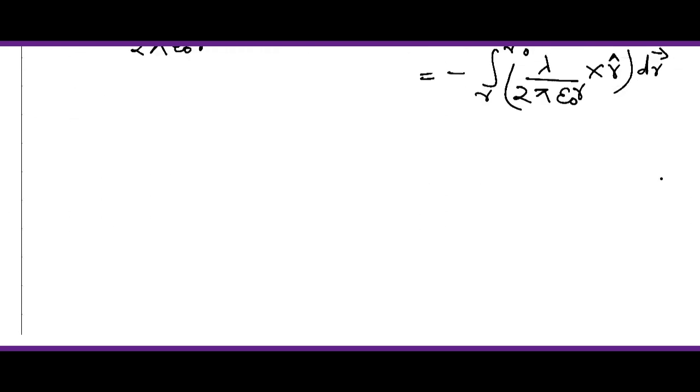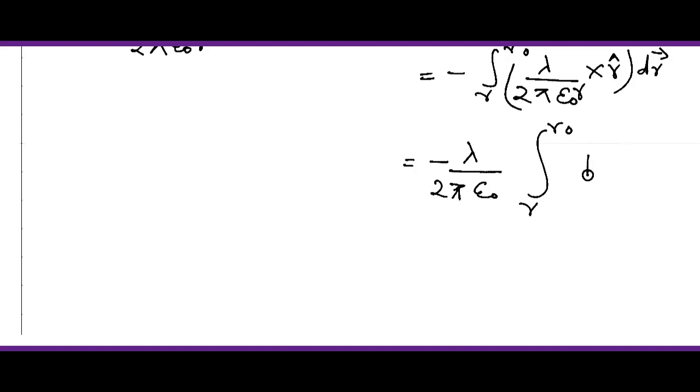Now if we integrate this, 2 pi epsilon naught and lambda are constant, so they will be outside of the bracket, and we have to integrate from r to r naught.